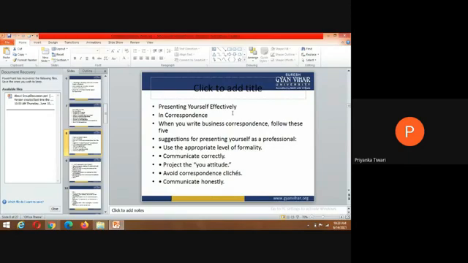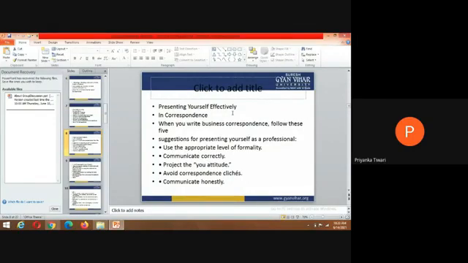Correct should be there. If it is not correct, not clear, there are doubts, then nobody will respond to you, and nobody will understand what type of information you are sending to them. This is the most important point. Your attitude is also very important.